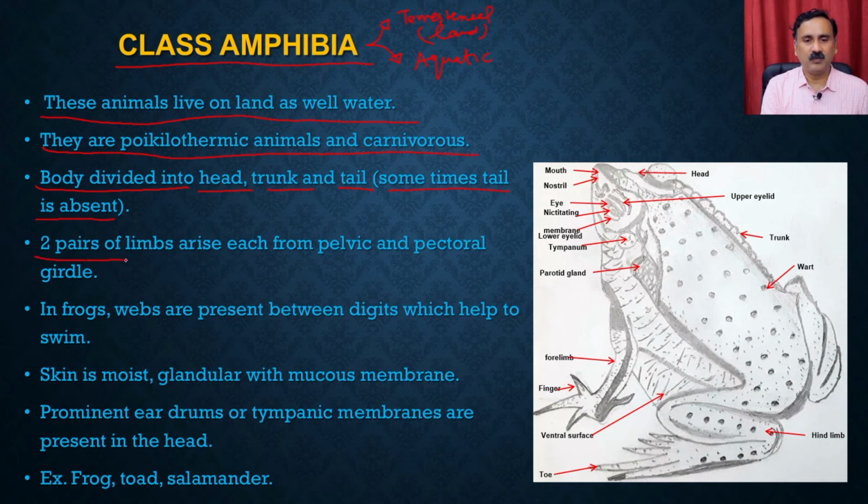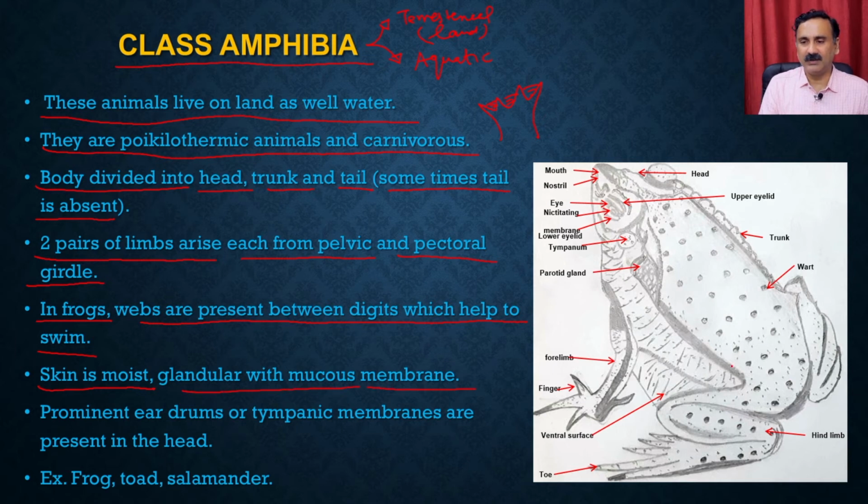Then you have two pairs of limbs, of which the hind limbs arise from the pelvic girdle, and two pairs of limbs arise from the pectoral girdle. So these are the forelimbs and these are the hind limbs. In frogs, webs are present between the digits, which helps them swim. You have seen the frog, right? It has web-like structures between the digits, and that helps the frog to swim in the water. The skin is moist, granular with the mucous membrane.